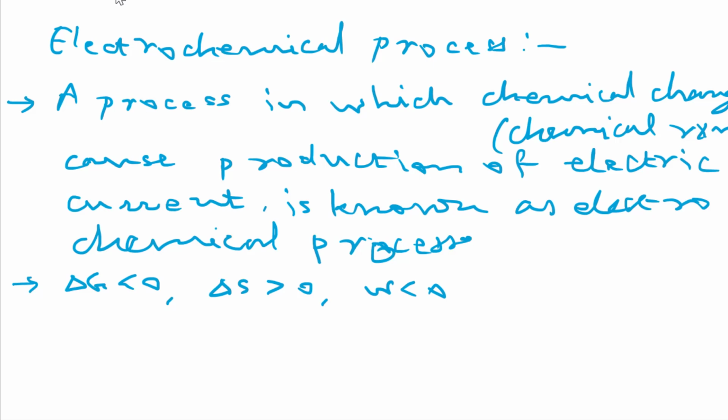Okay, so all these points are for the electrochemical process, and this process takes place in a device known as an electrochemical cell, or galvanic cell, or voltaic cell. Now we are discussing the electrochemical cell, and we are to discuss its various parts and their functions. As we draw the structure of the cell, we will find many things about its functionality, how it is working, and how we are getting energy.